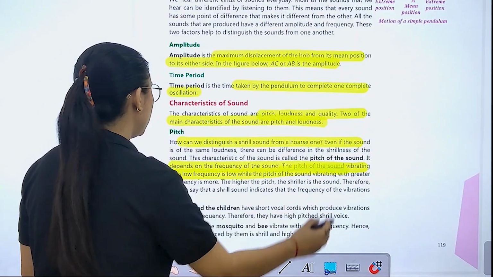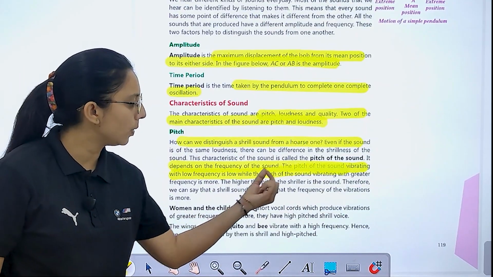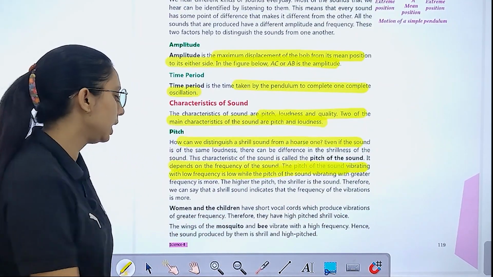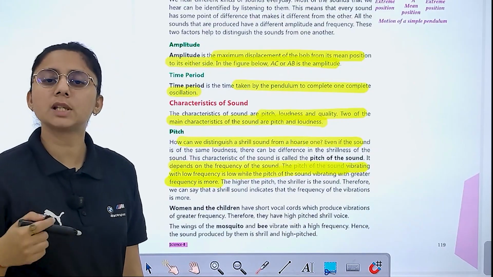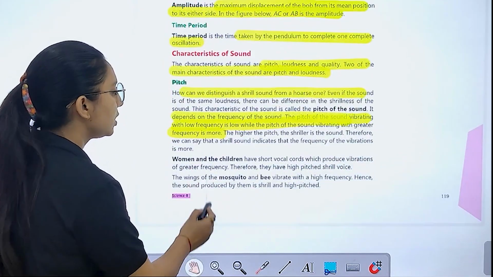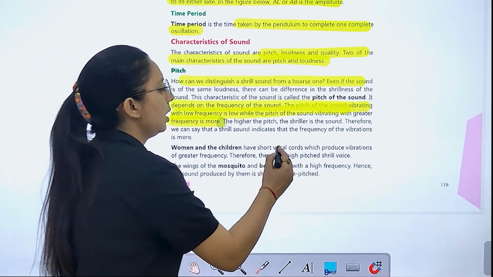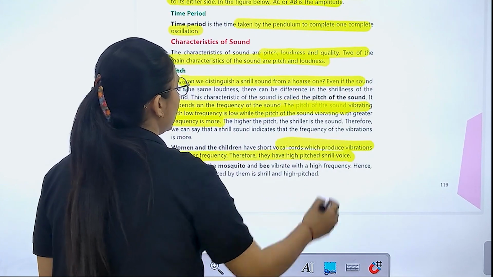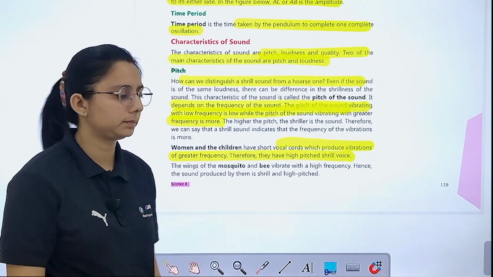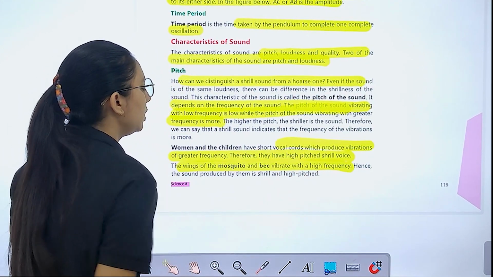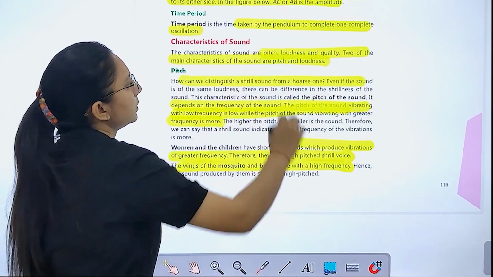The pitch of a sound vibrating with low frequency is low, while the pitch of a sound that vibrates with greater frequency will be higher. So women and children must have short vocal cords which produce vibration of greater frequency. They have a high pitched shrill voice. The wings of a masculine bee vibrate with higher frequency.